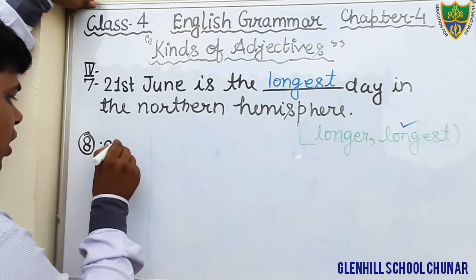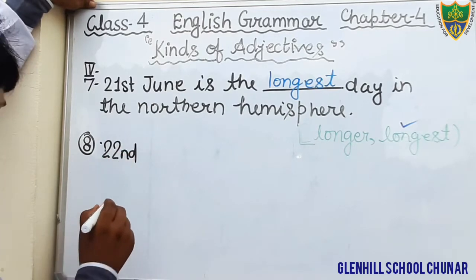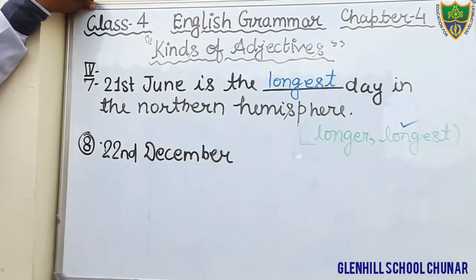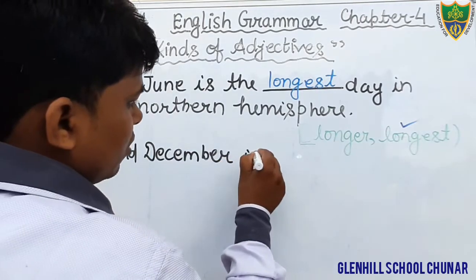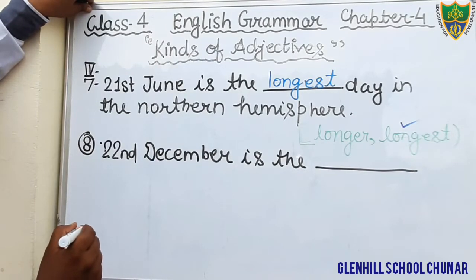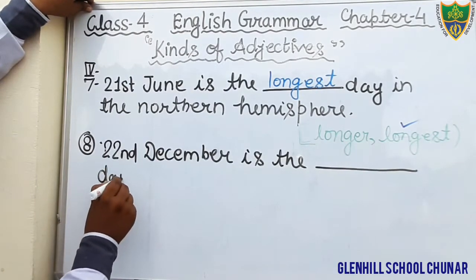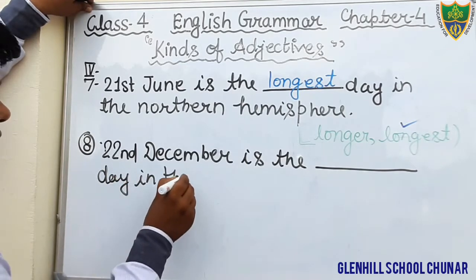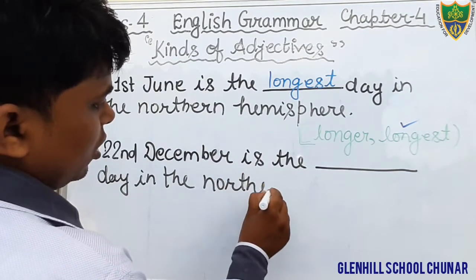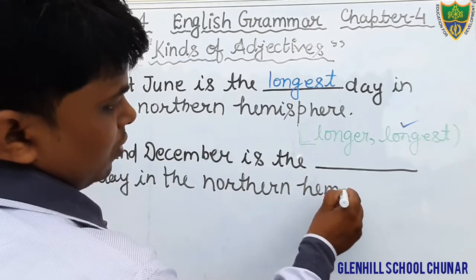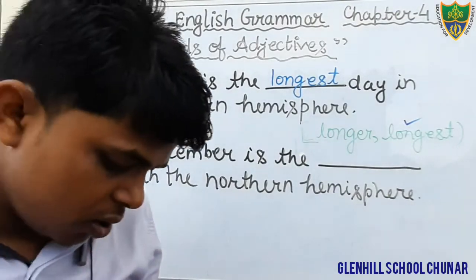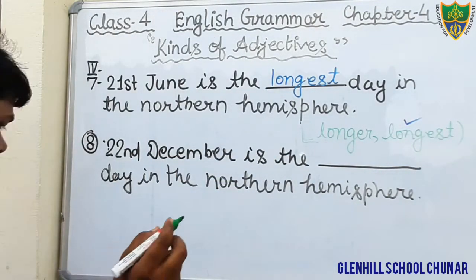Just see here, it is given: 22nd December is the blank day in the northern hemisphere. Okay students, what is the option? We will see the option. The options given here are shorter and shortest.